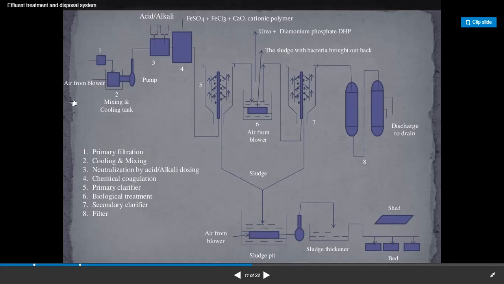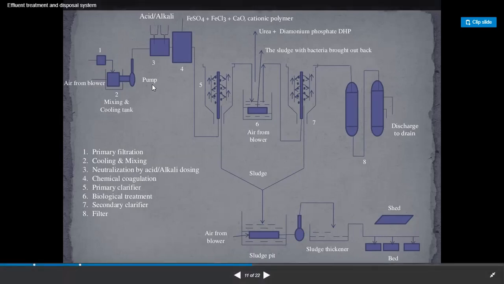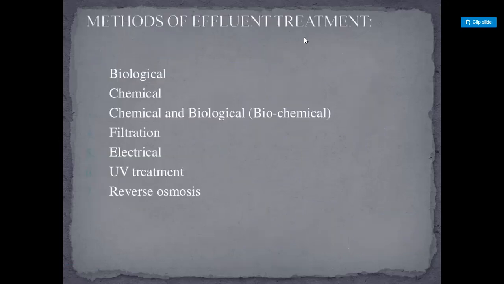But here, guys, there is air from the blower into the mixing and cooling tank. This is the pump, urea plus diammonium phosphate, DAP. The sludge with the bacteria is brought back, and air from the blower. This is the sludge and the discharge to drain. Here, air from the blower, sludge pit, sludge thickener, and sludge drying bed. This is the schematic diagram of the ETP.